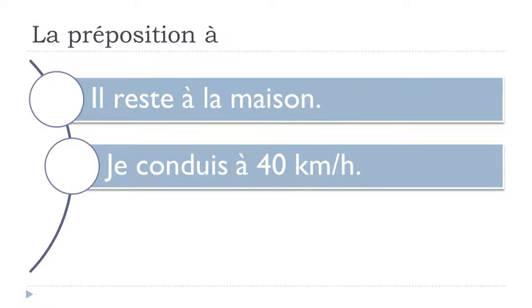Second example, we could use this conduire, okay? Conduire is to drive, and when you want to introduce the speed, in that case it's 40 km/h, then you would use this à, okay? So at 40 km/h. Je conduis à 40 km/h. Je conduis à 40 km/h, okay?